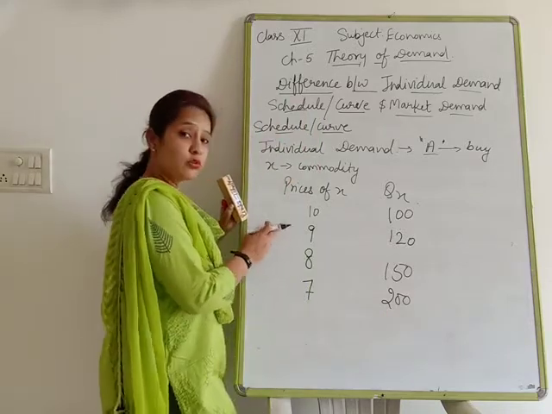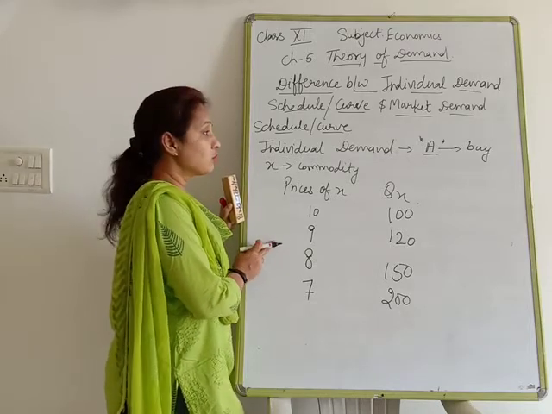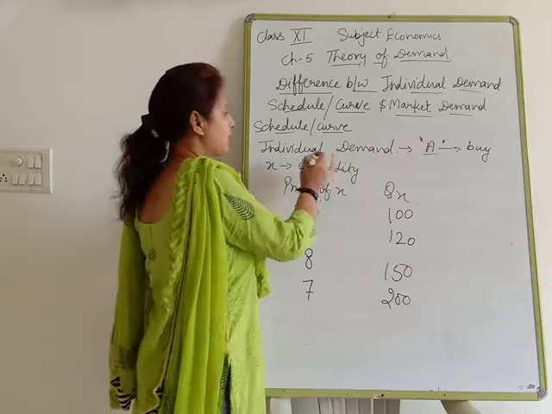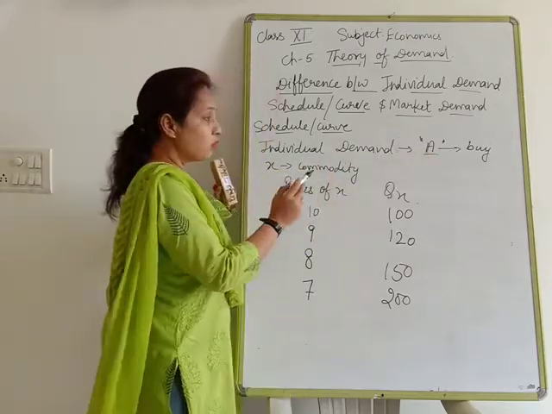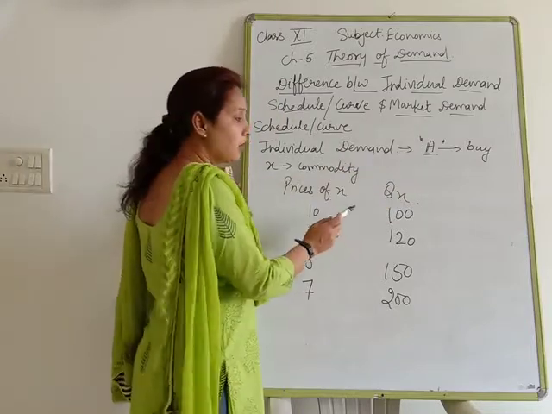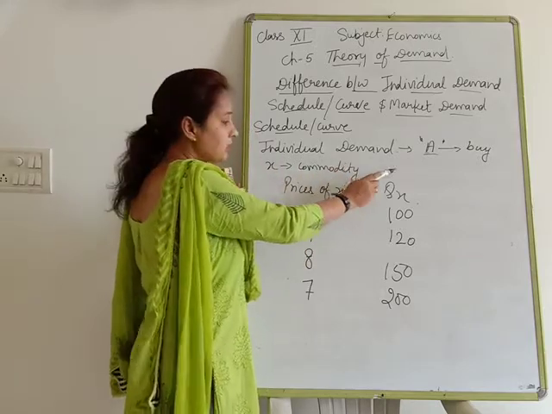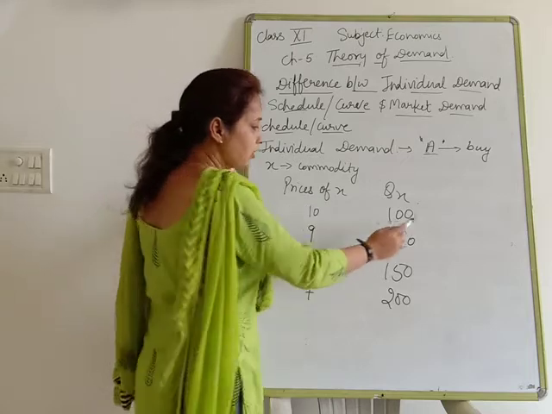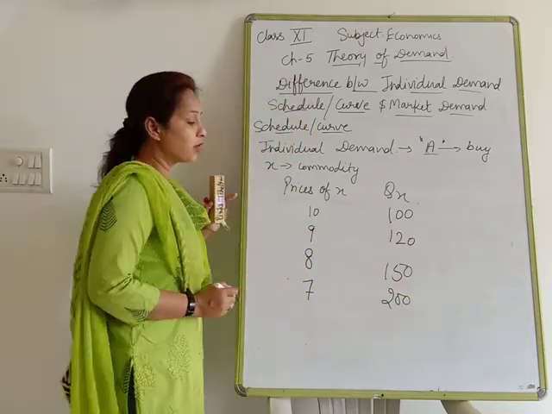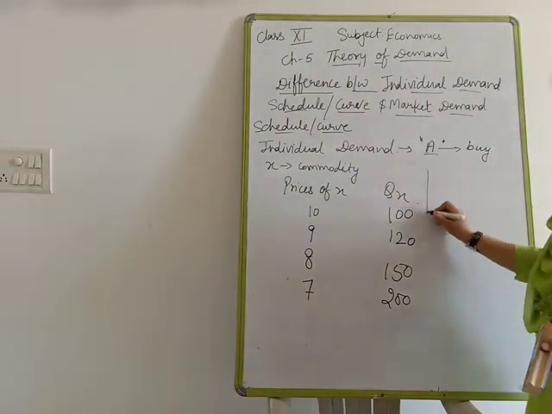When we show it in table manner, that is known as the individual demand schedule. A consumer who is going to purchase a commodity in different quantities at different prices, that is known as individual demand. Clear? Now I am going to show it on the diagram.